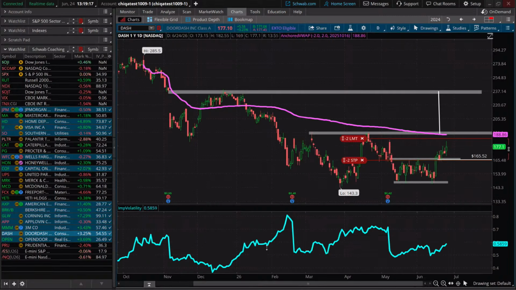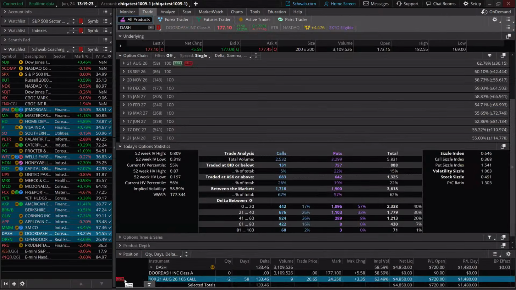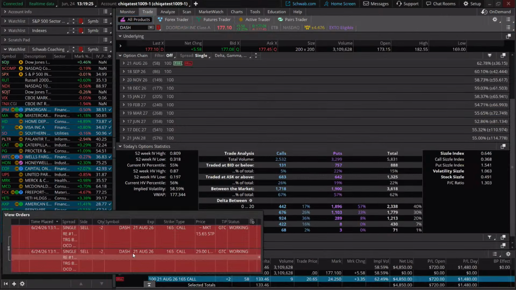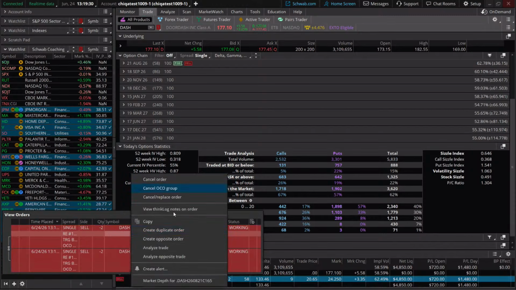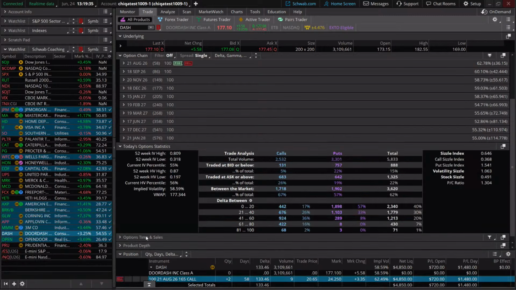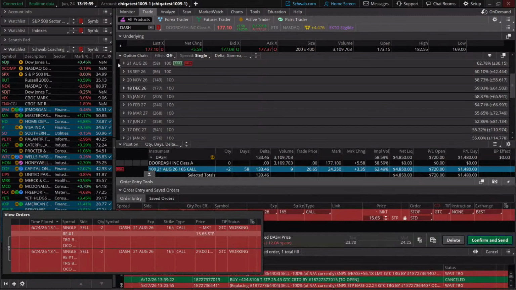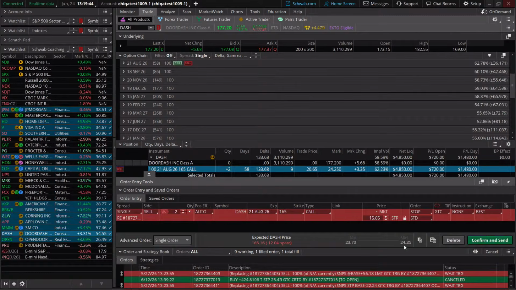Now, what I want to look at is also moving up our stop here on this one as well. So let's take a look at where our stop sits, okay? And our stop is sitting right at 15. Let me make sure I do this correctly without canceling out our order. We're going to go to cancel replace order, and right now the price of our option is sitting right around 24 or so.